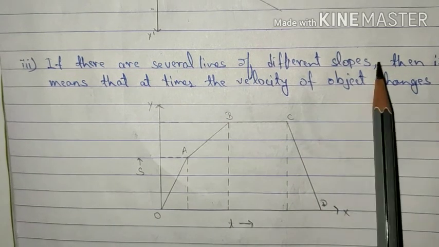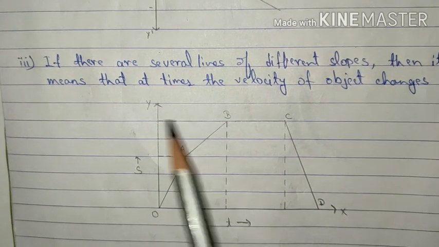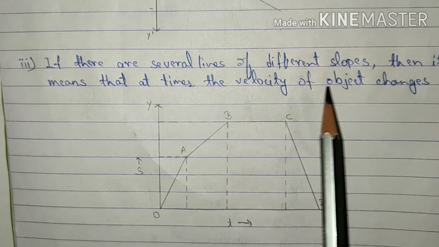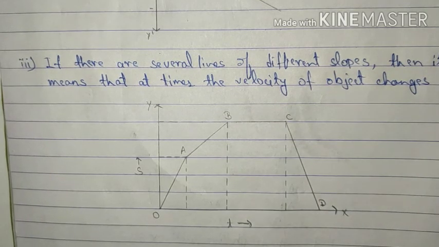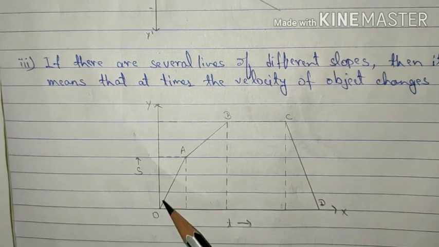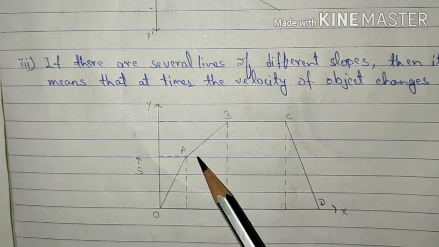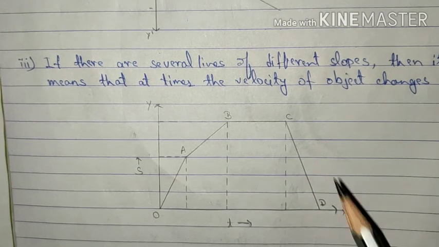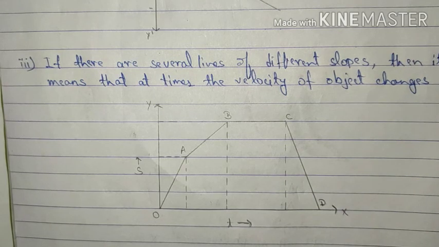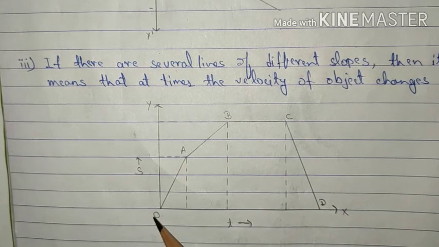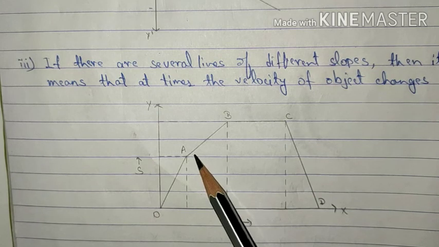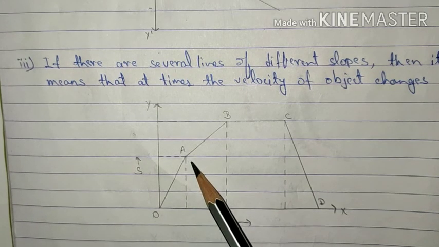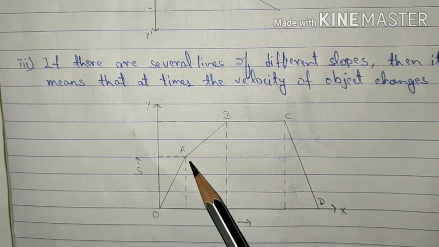If there are several lines of different slopes, then it means that at times the velocity of the object changes. As you can observe over here, OA has a different slope than AB, which again has a different slope than BC, which has a different slope than CD. So what we can say over here is that the motion from O to A was a uniform motion where the velocity was constant.